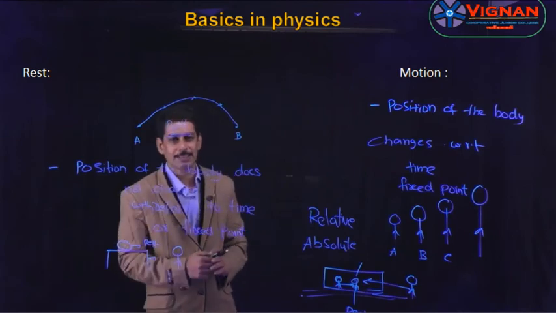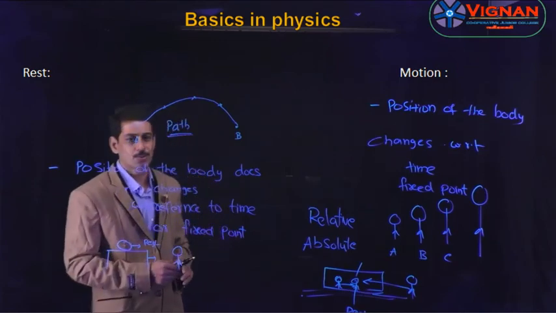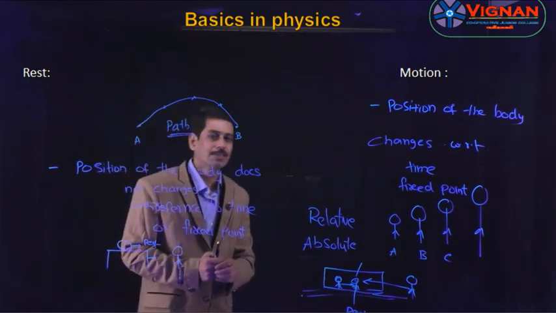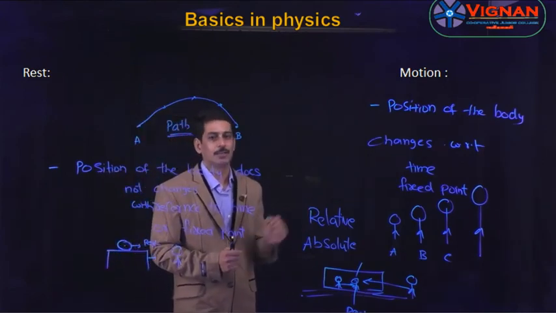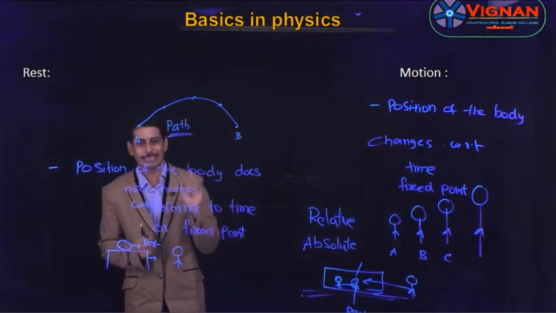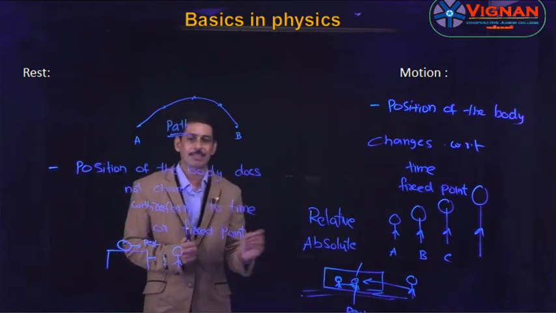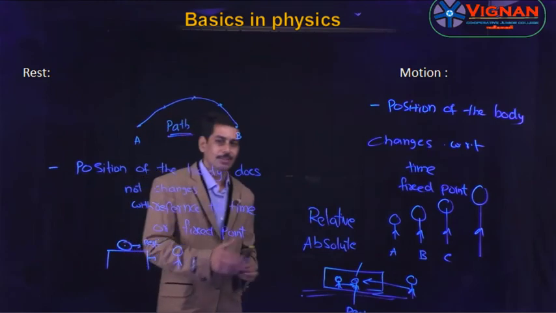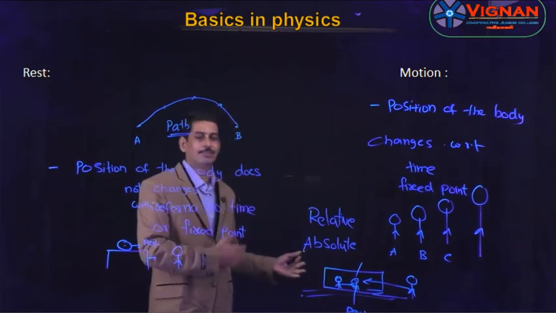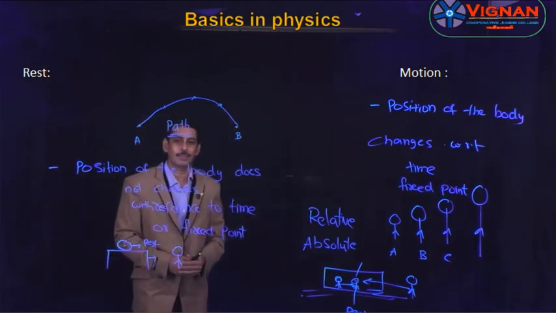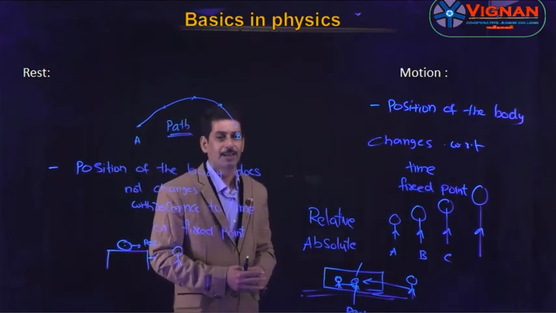Okay, students, so let us see once again what is rest and motion. A body is said to be at rest if the position of the body does not change with reference to time or with reference to a fixed point, and a body is said to be in motion if the position of the body changes with reference to time or with reference to a fixed point. The important thing is rest and motion are relative terms, they are not absolute. So can a body be at rest and in motion simultaneously? The answer is yes. The example is, whenever we are moving in a train, the co-passenger appears to be at rest, and for a person on the platform, the same person appears to be moving. So a person is at rest and in motion simultaneously. So rest and motion are relative terms, they are not absolute.